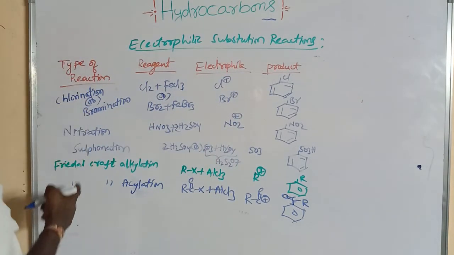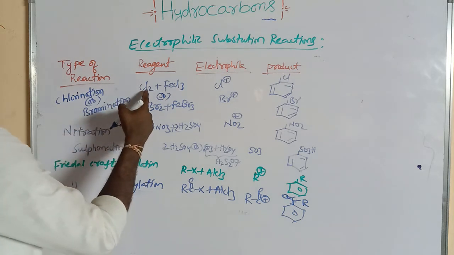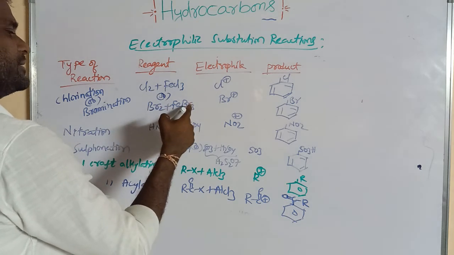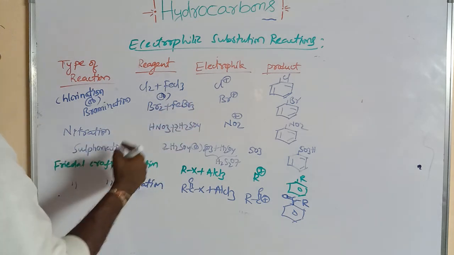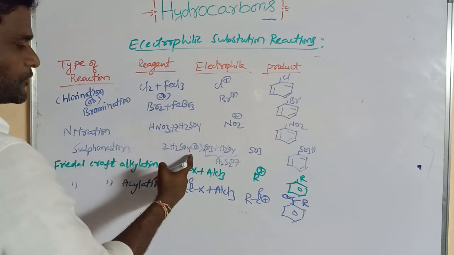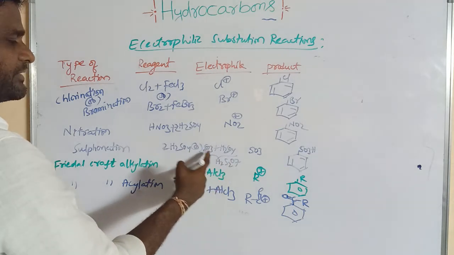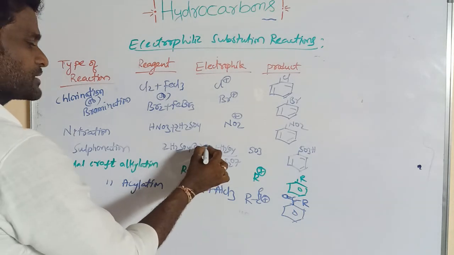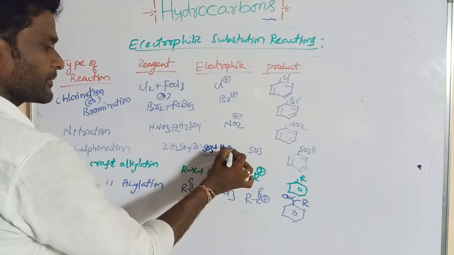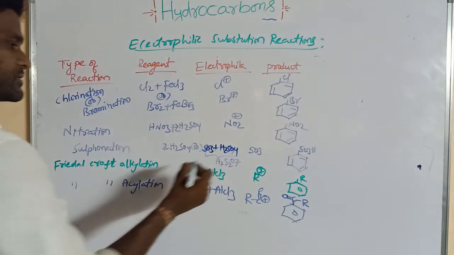These are the types of reactions like chlorination and bromination. Which reagent is used? Cl2 with AlCl3 for chlorination, or Br2 with FeBr3 for bromination. Nitration uses HNO3 plus H2SO4. Sulfonation uses H2SO4 or oleum. What is its formula? H2S2O7, or SO3 plus H2SO4. This mixture forms oleum, H2S2O7.